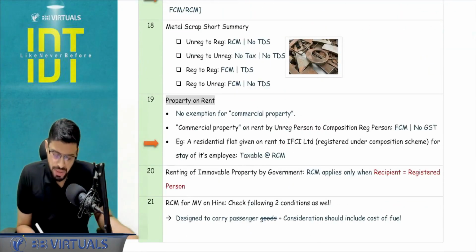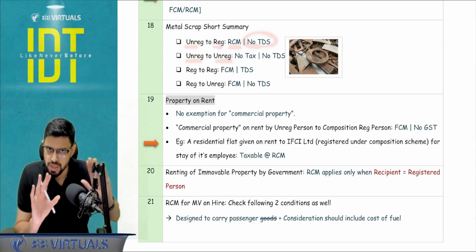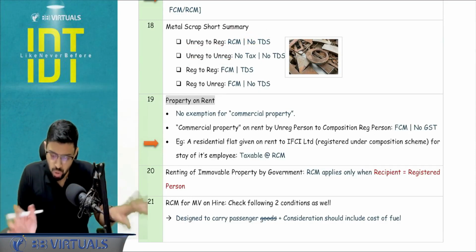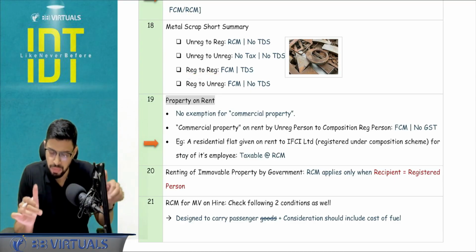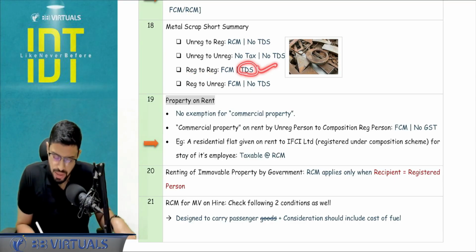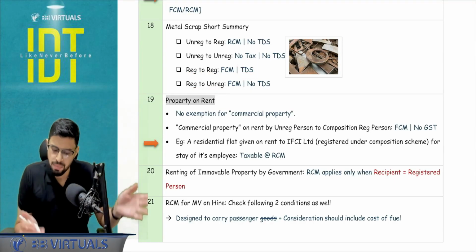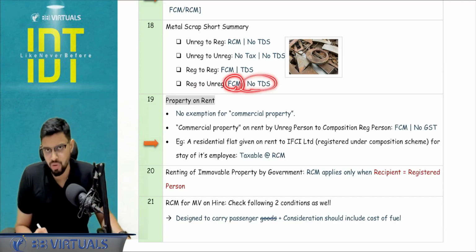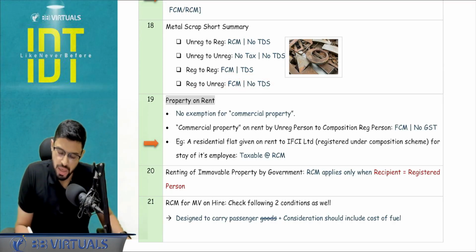Metal scrap short summary: unregistered supplier to registered recipient, it is going to go under reverse charge mechanism, no TDS. Unregistered to unregistered, both are small people, no TDS, no GST. Registered to registered, both are big people, forward charge mechanism, TDS also is there. And registered to unregistered, the supplier is a big enough guy, so forward charge mechanism, but no TDS. Is it clear? So TDS only and only under section 51 when both are registered.